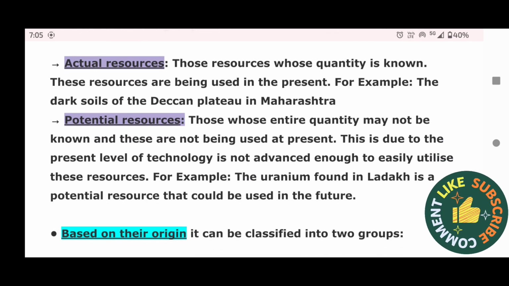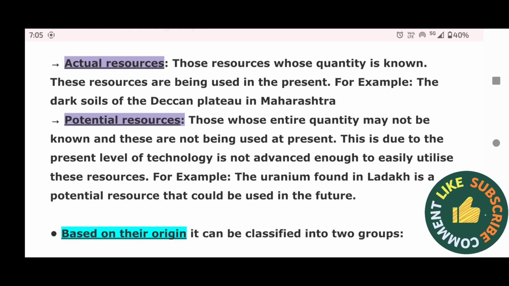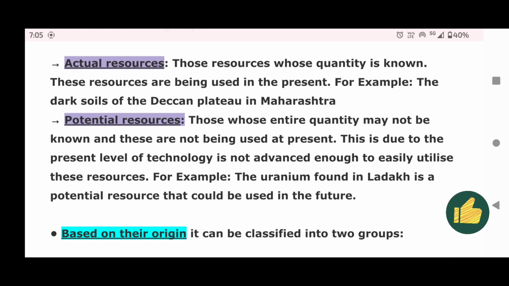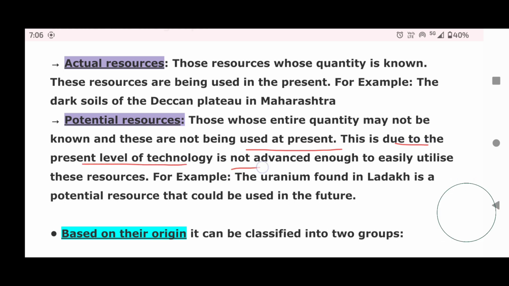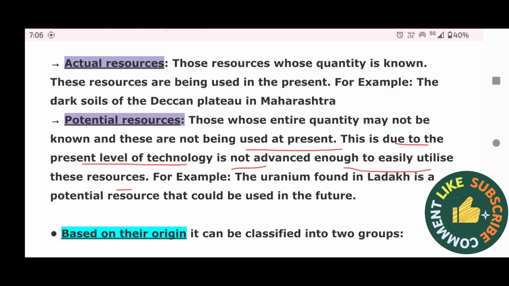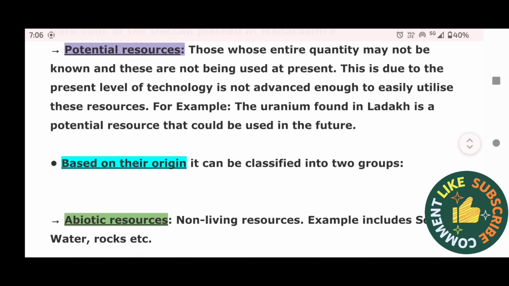Actual resources are those resources whose quantity is known. These resources are being used in the present. For example, the dark soils of the Deccan Plateau in Maharashtra. Potential resources are those resources whose entire quantity may not be known and these are not being used at present. This is because the present level of technology is not advanced enough to easily utilize these resources. For example, the uranium found in Ladakh is a potential resource that could be used in the future.